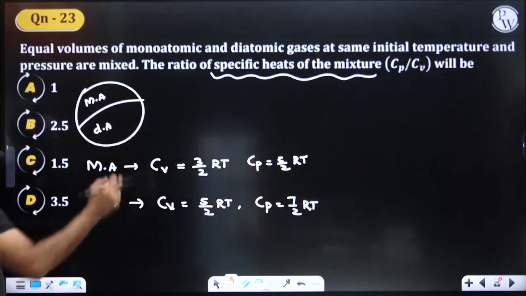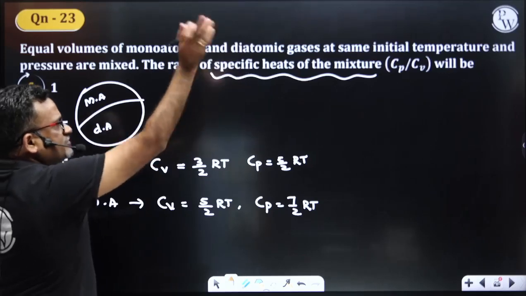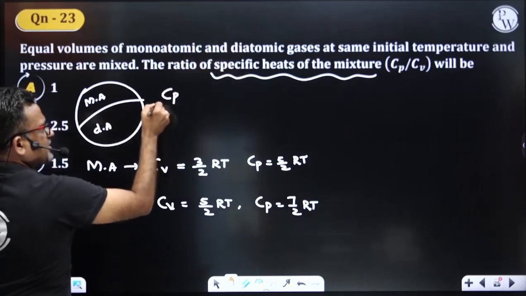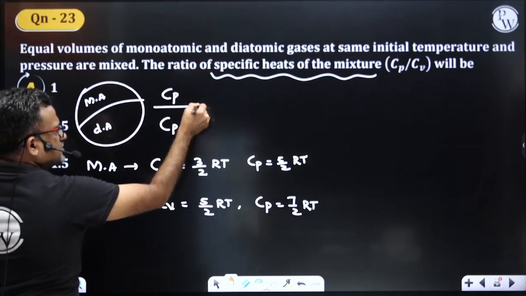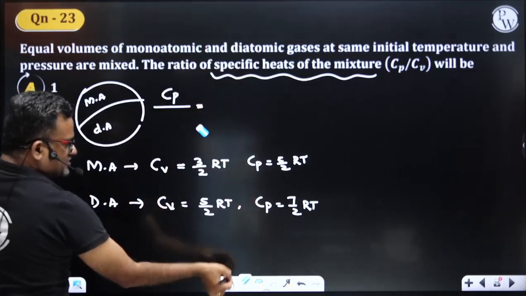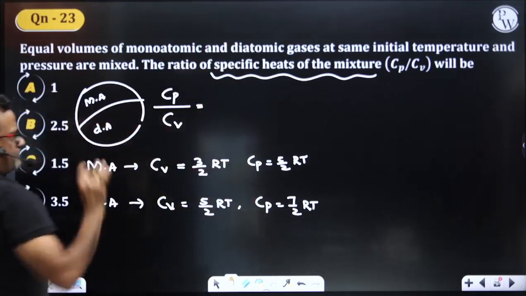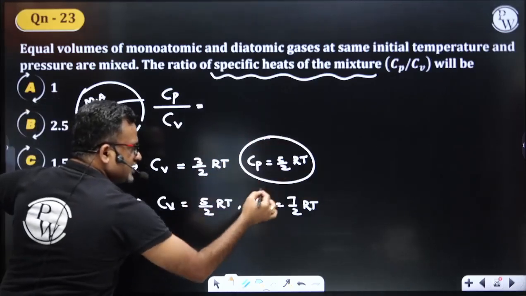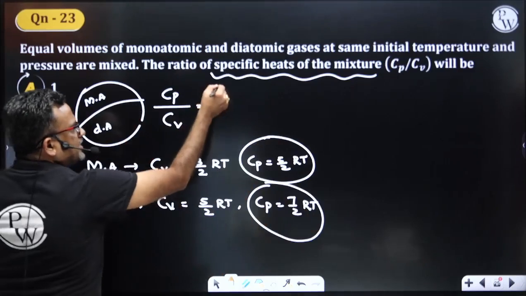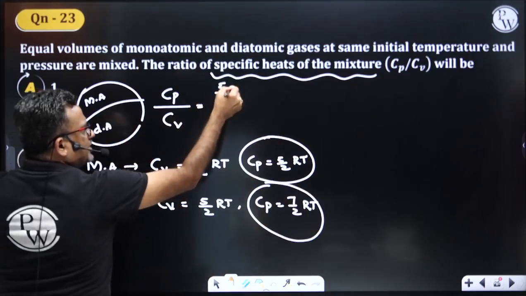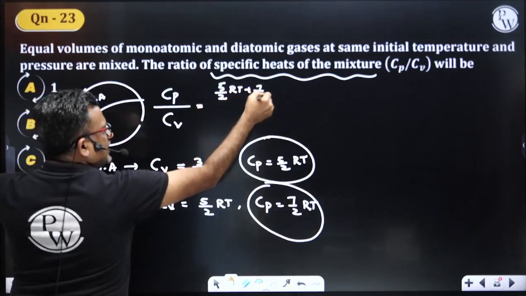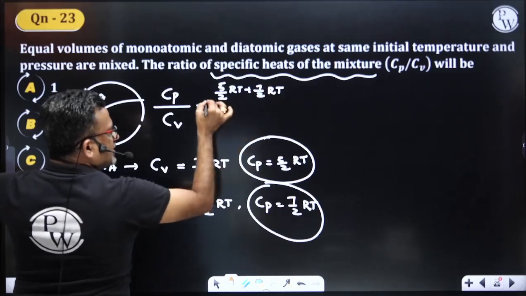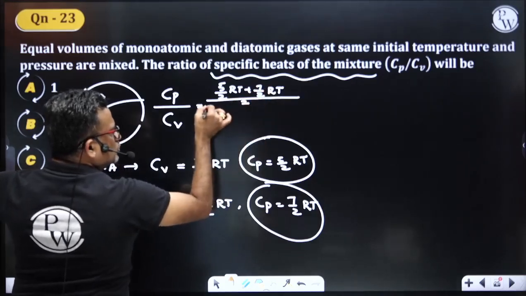They have asked the ratio of specific heats of the mixture, Cp of the mixture by Cv of the mixture. Cp of this mixture is 5 by 2 RT plus 7 by 2 RT, since both are mixed, divided by 2.